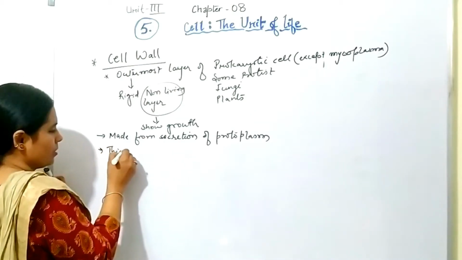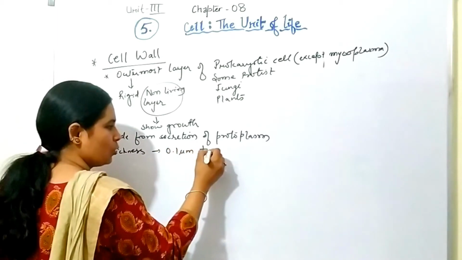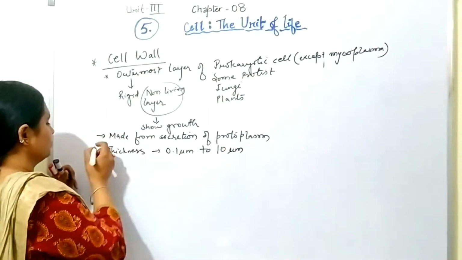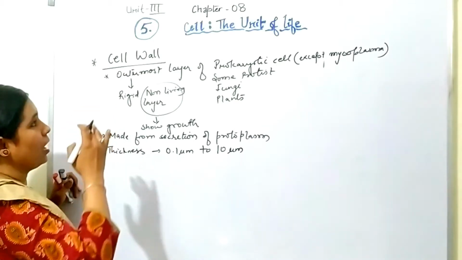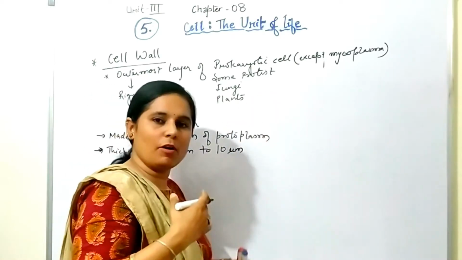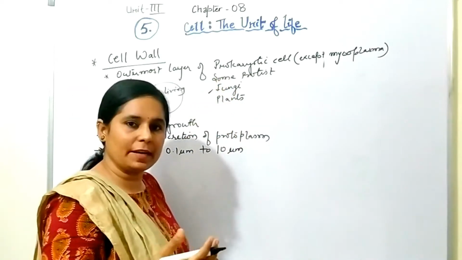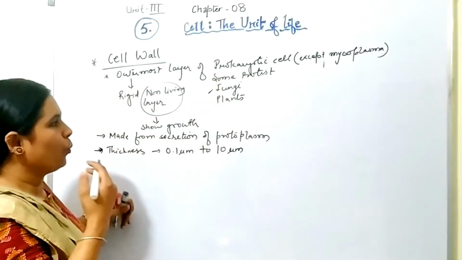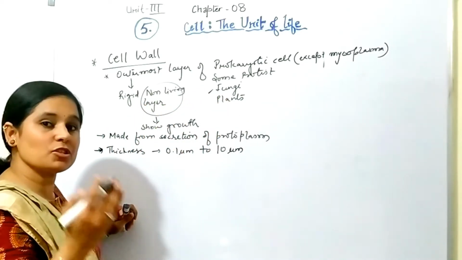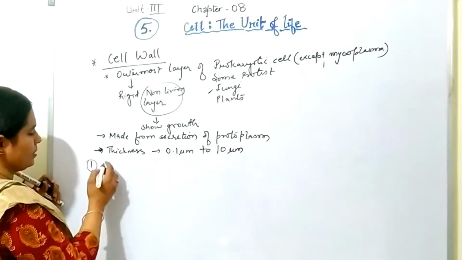Its thickness varies from 0.1 micrometer to 10 micrometer. So thickness will change from cell to cell. Next is, this outermost layer is made up of different components. If we talk about plant cell, it is made up of different chemicals like hemicellulose, cellulose. Fungus, it is made up of different chemicals. So one by one, I will tell you which cell is having cell wall made up of which different molecules. तो first हम लोग start करते हैं, that is plant.